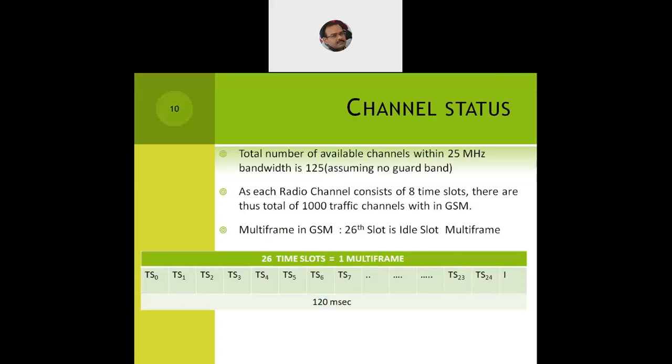Now let us look at the channel status for the GSM architecture. The total number of available channels within 25 megahertz bandwidth is 125, assuming that there are no guard bands.